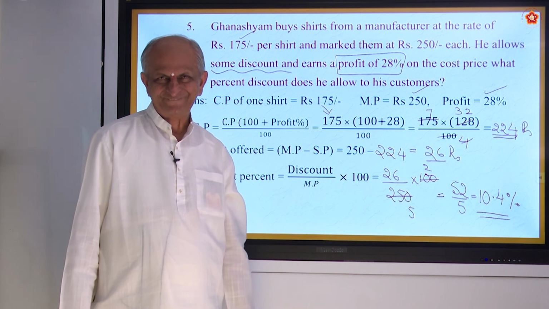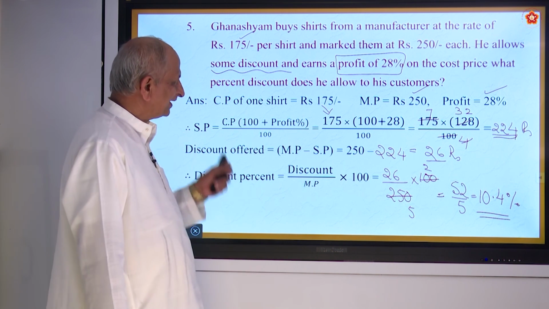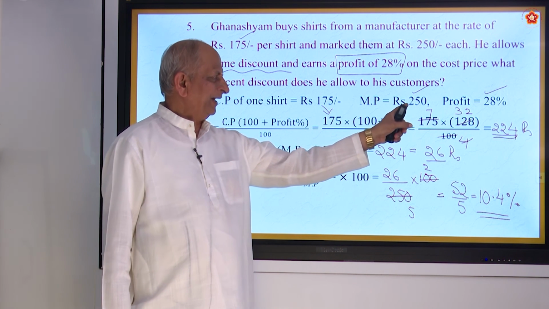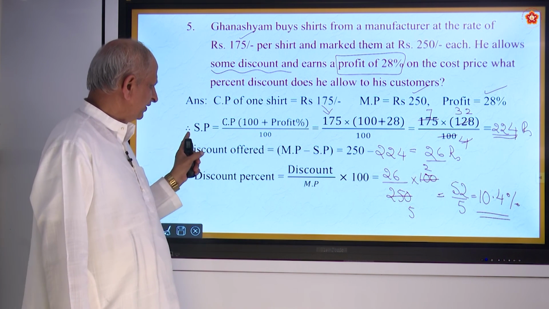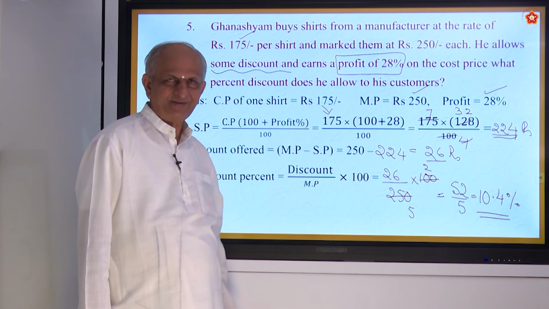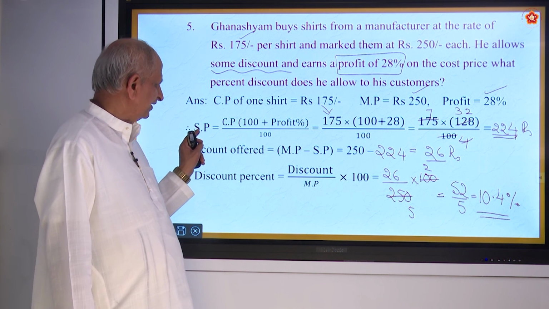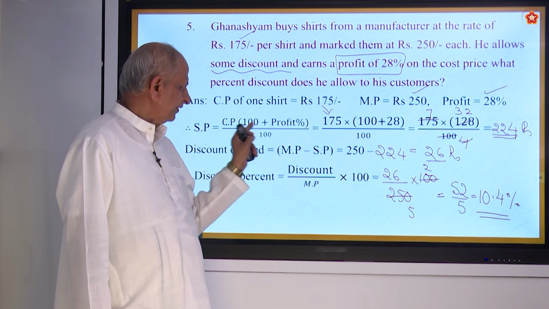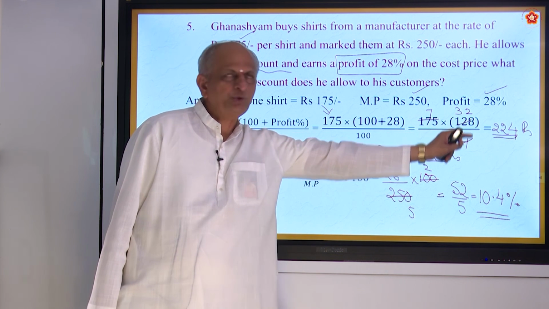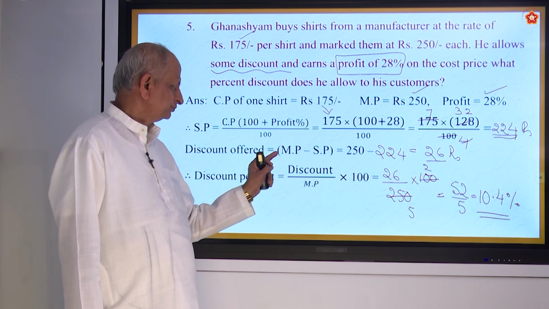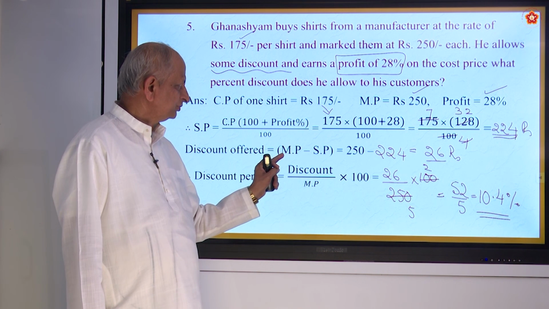Okay. Are you understanding? Here there are 3 prices. One is called cost price, another is called market price, third is called selling price. First, you found out the selling price by using the formula. You got it as 224. Then you found the discount. How do you find discount?